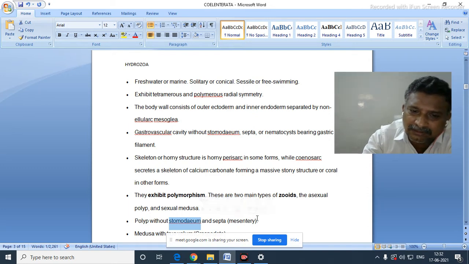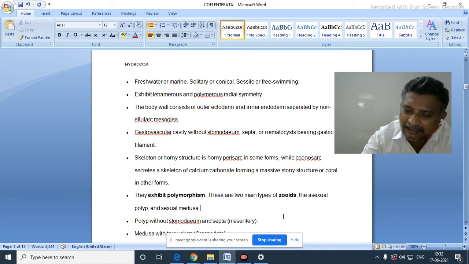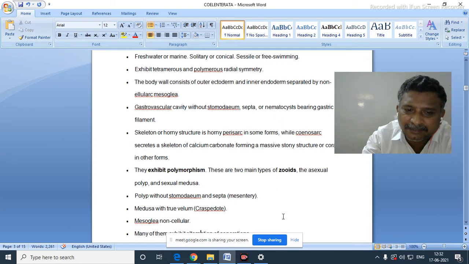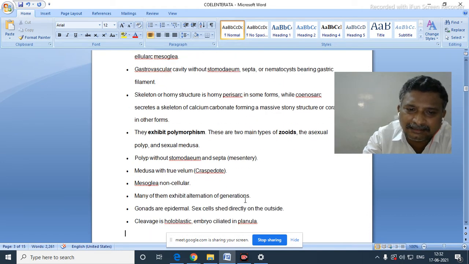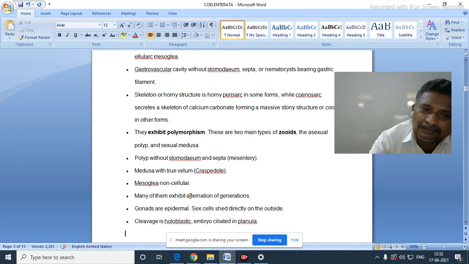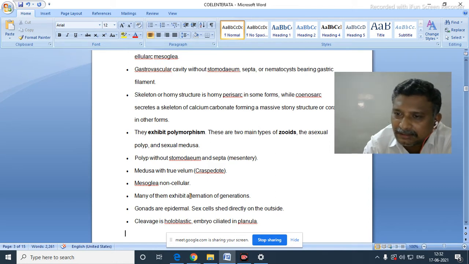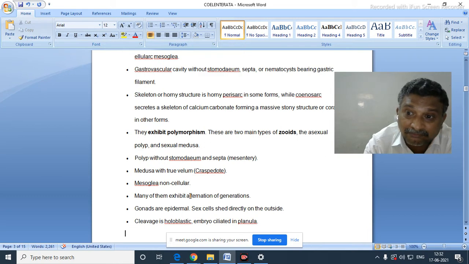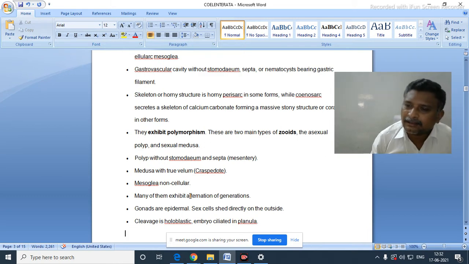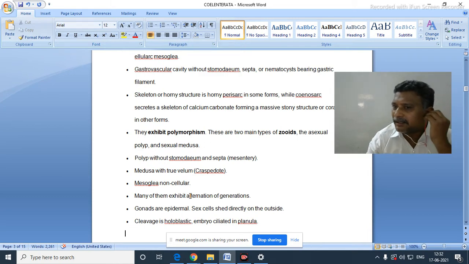Polyp is without the stomodium and septa. I mean, mesenteries are not there. Septa are not there, mesenteries are not there. Now, medusa with velum, not coelom, I think. A membranous structure which will be present around the mouth is called a velar process or velum.